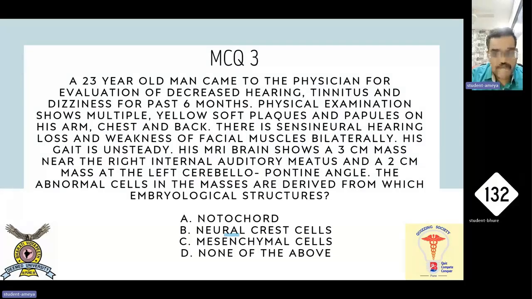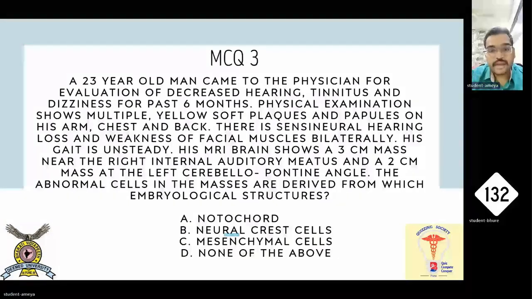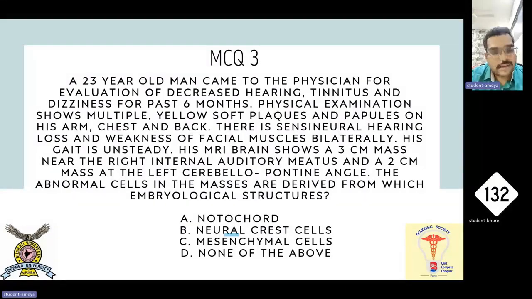We have 2 ears and 2 eyes in our body. So 2 eyes signify bilateral cataracts, 2 ears signify bilateral acoustic neuroma, although acoustic neuroma can be unilateral also, but for the sake of the mnemonic, I have said 2 eyes and 2 ears. So the answer to this clinical vignette is neurofibromatosis 2.